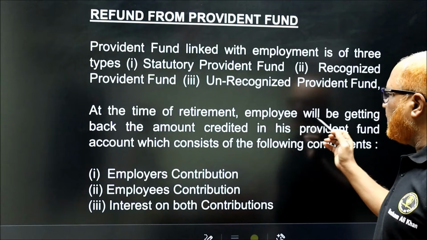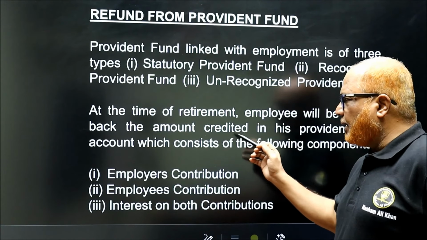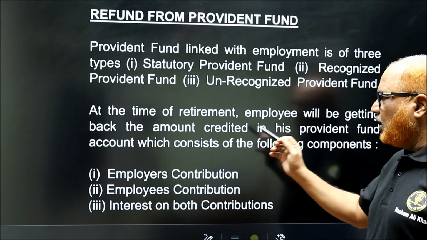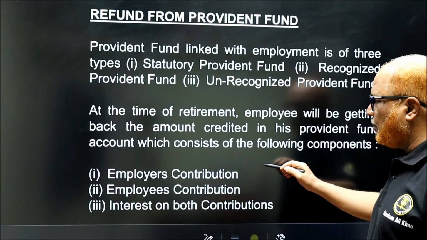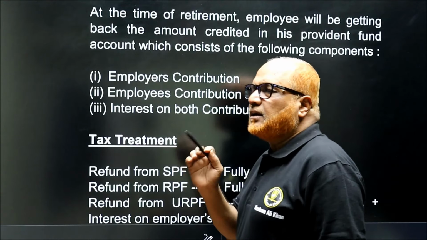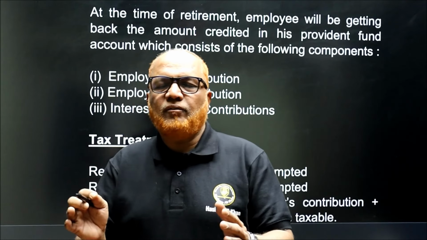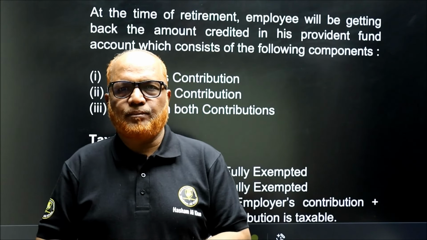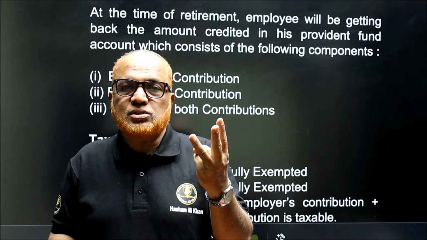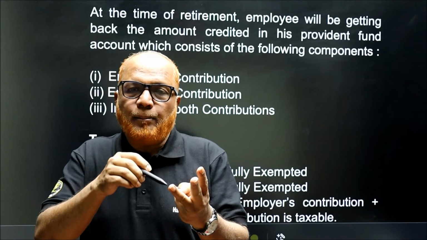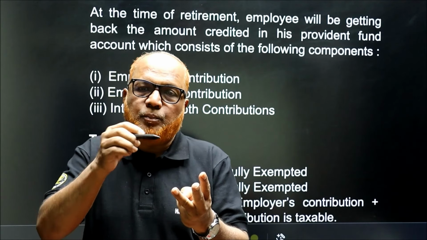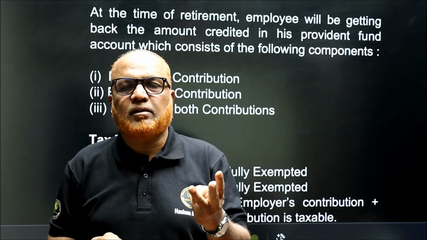At the time of retirement, the employee will get back the amount credited in his provident fund account, which consists of the following components. Three amounts: first, what the employee has contributed to provident fund during the service period.